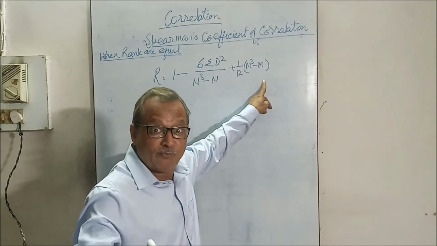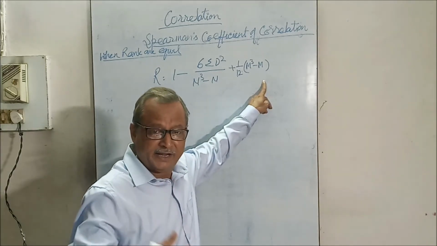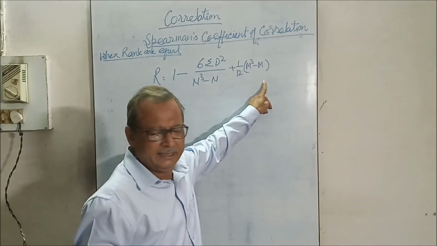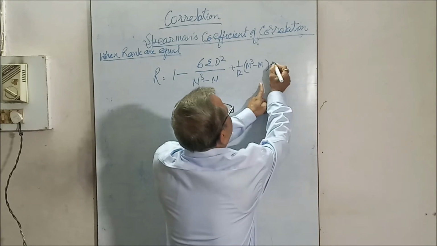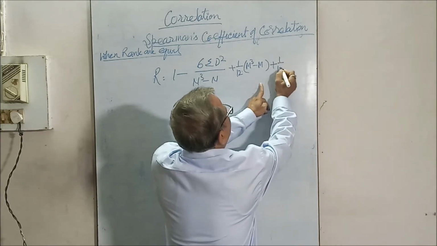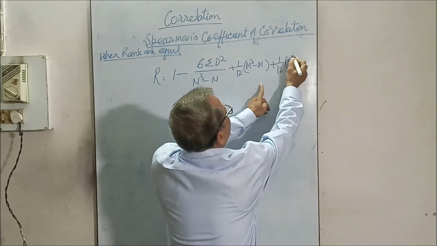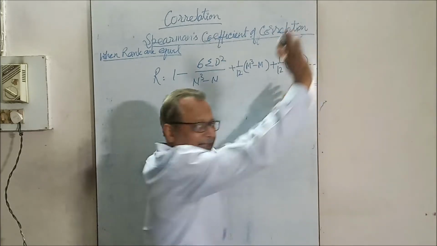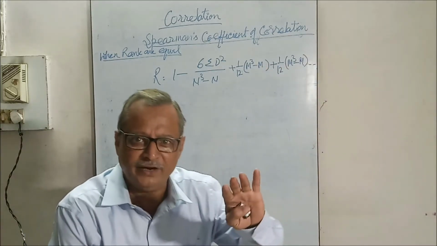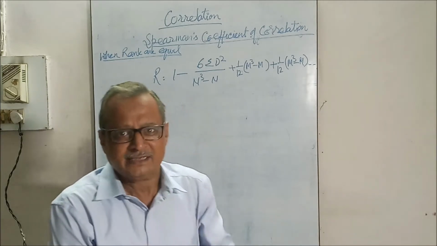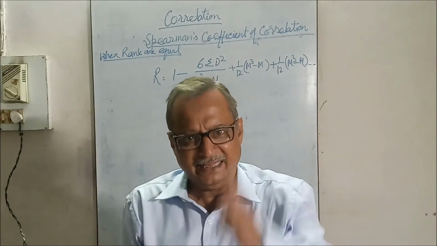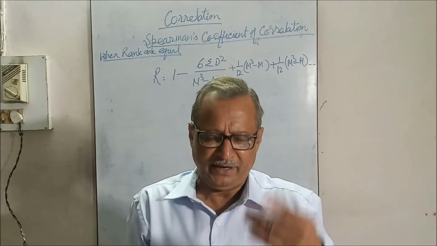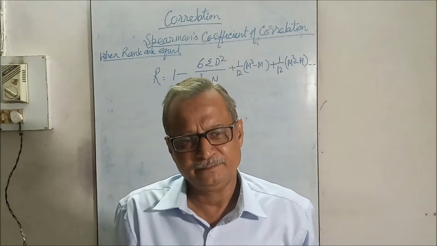If two or more values are repeating commonly, then it will be extended again by 1 by 12 m cube minus m, for the nth item whose values are repeating. Suppose there is an a variable and a b variable. In the a variable, two items are repeating or securing the same rank.